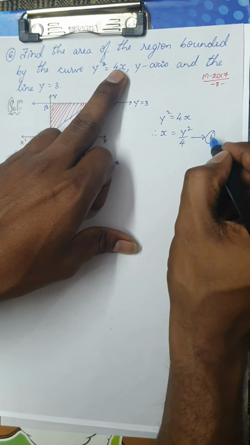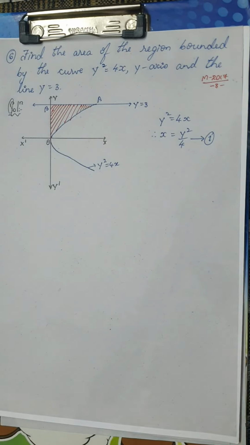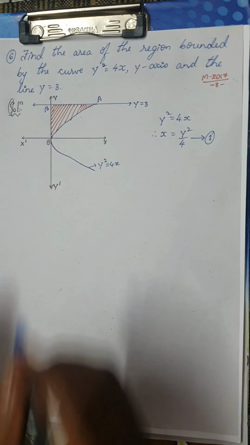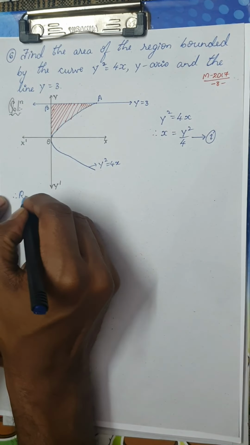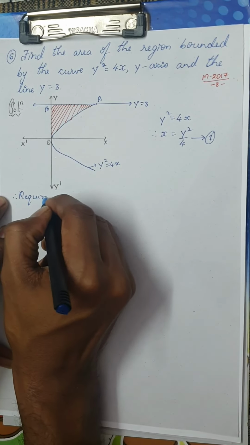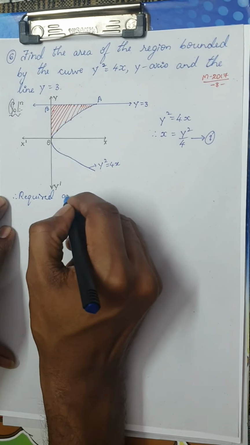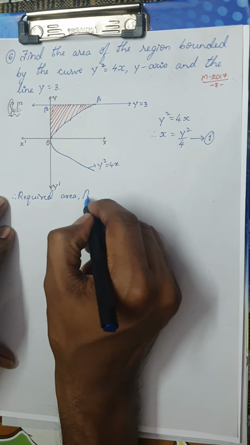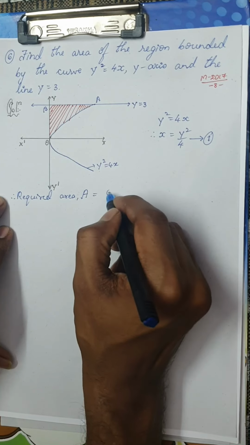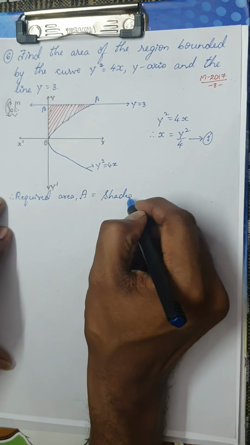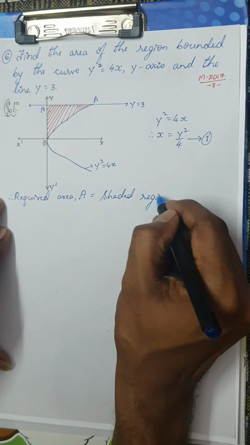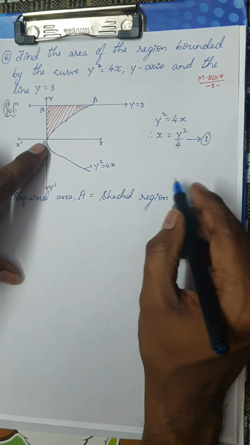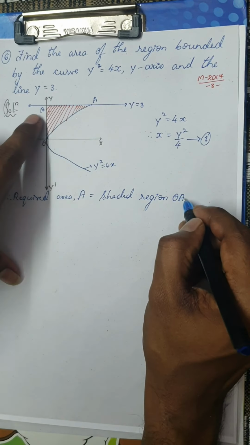Let me take it as equation 1. Therefore the required area A is equal to the shaded region, so the required area is the shaded region OABO.